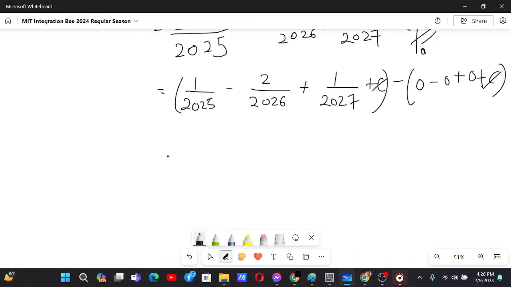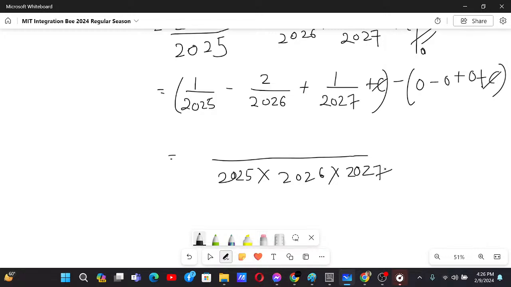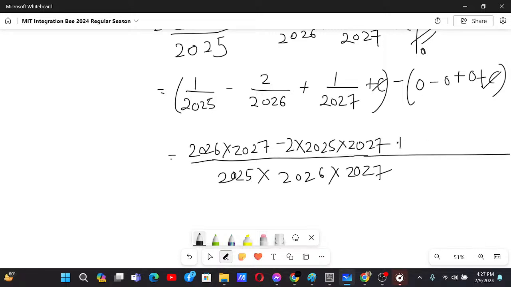We can basically evaluate this on our own as well without a calculator. Let us see how. 2025 into 2026 into 2027. Now over here I will have 2026 into 2027, and minus 2 times 2025 into 2027, and over here I have 2025 into 2026.